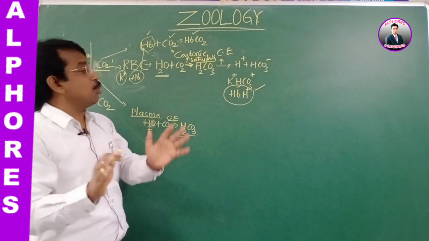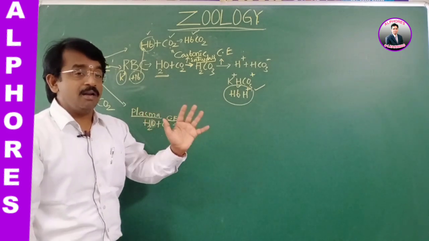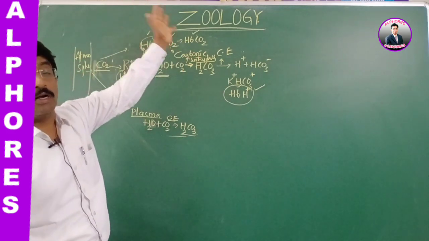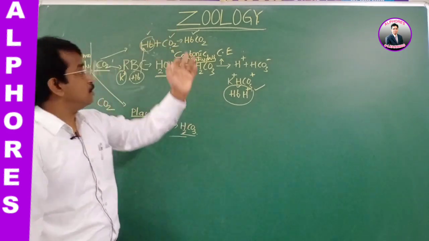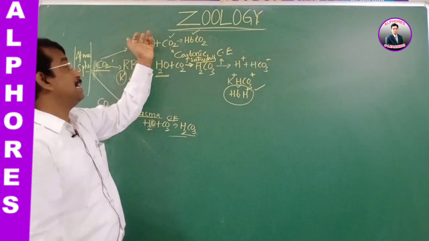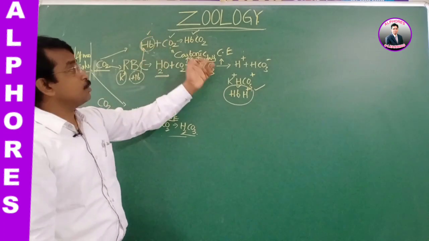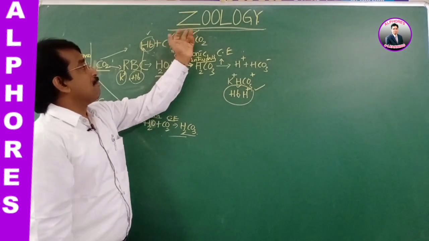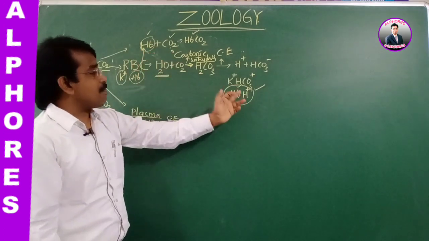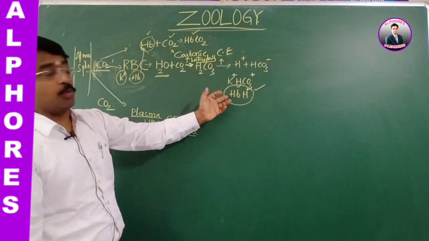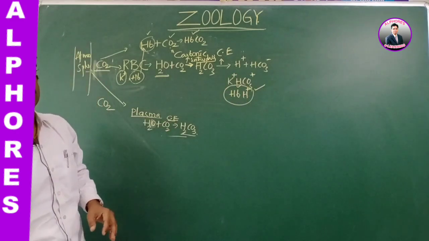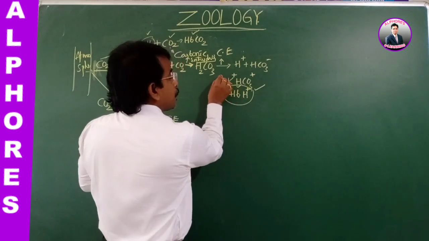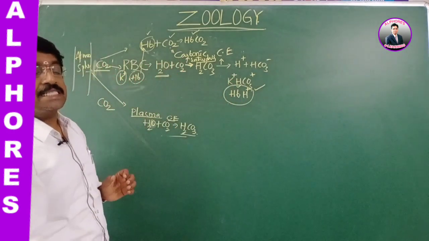The effect of CO2 and hydrogen ions on the carrying capacity of oxygen is what? The Bohr effect. The effect of CO2, look here. In general, hemoglobin combines with the oxygen. But at tissues, the CO2 concentration is more. So the carbon dioxide combines with the hemoglobin and the hydrogen ion combines with the hemoglobin, and it delivers the oxygen. That's the Bohr effect.